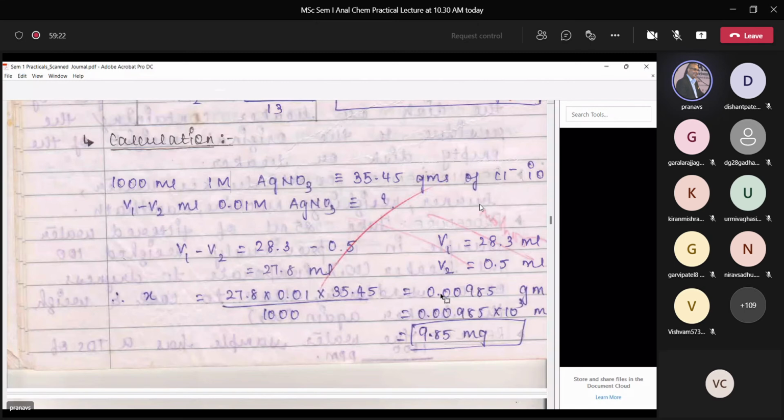But when you work, we always ask you to prepare very low concentrations. Now you can see here, silver nitrate is approximately around 0.01 molar.